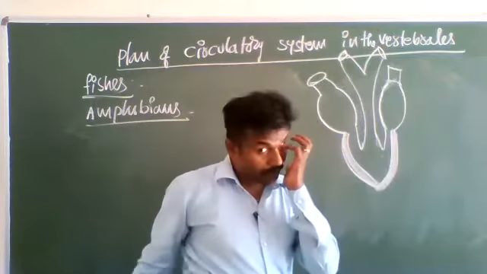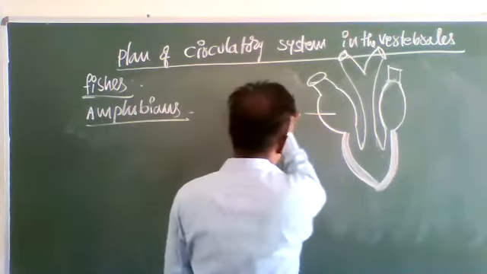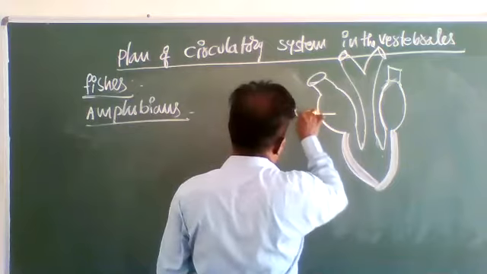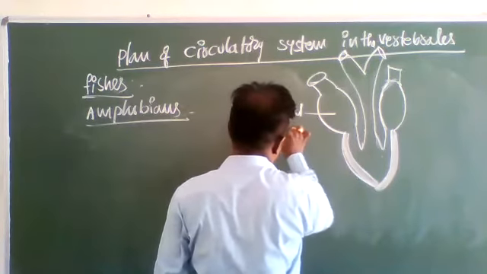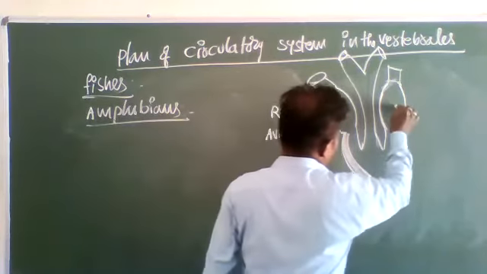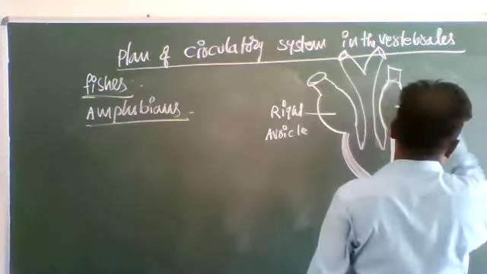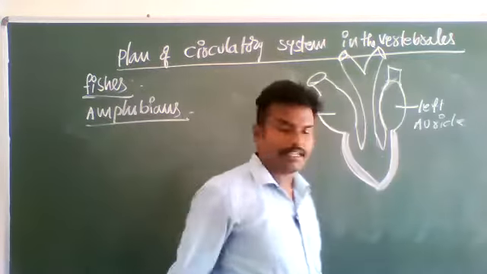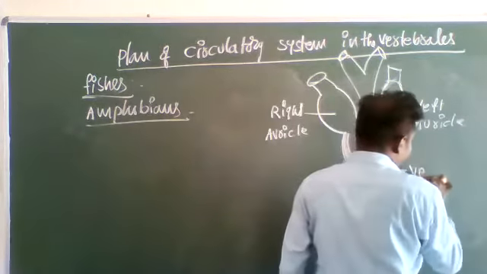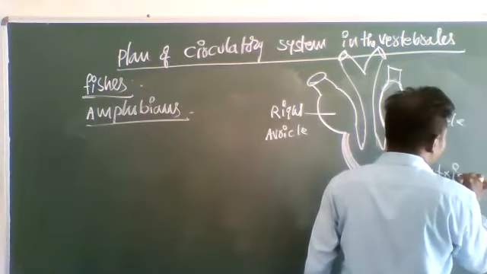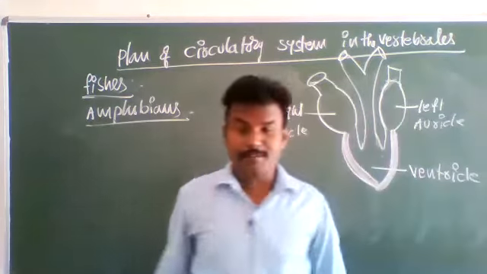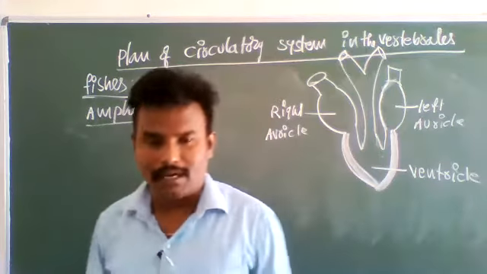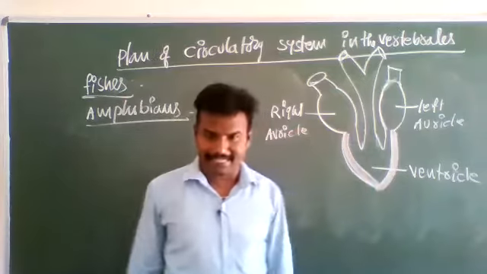Like this, two auricles: one is the right auricle, the other is the left auricle. Only one ventricle. Amphibians contain a three-chambered heart: two auricles and one ventricle.